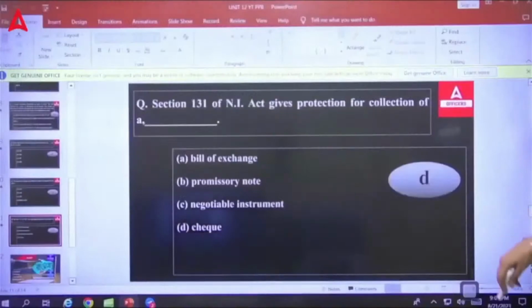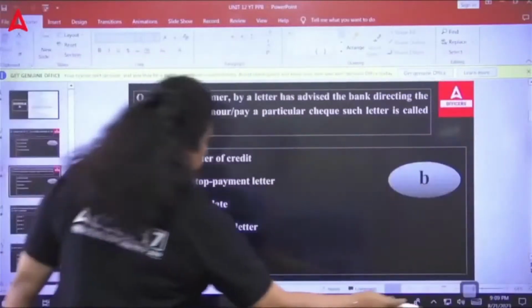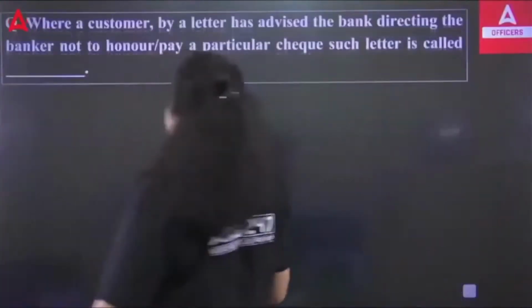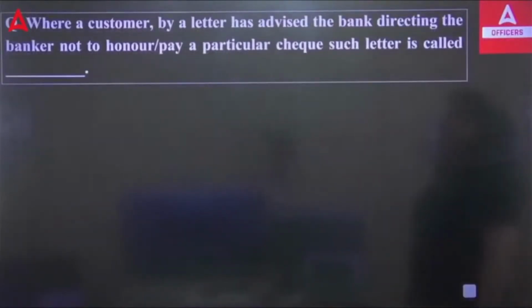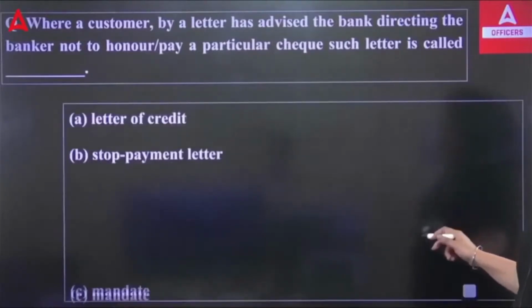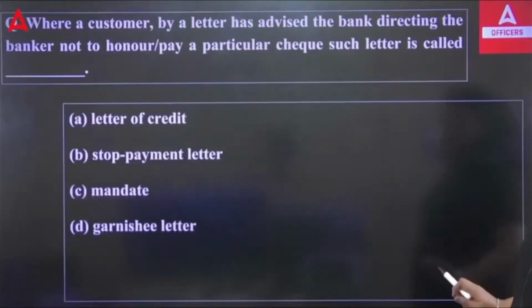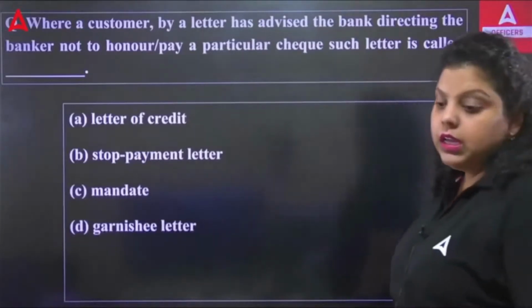Now, let's move forward to the next question, which is talking about where a customer, by a letter, has advised the bank directing the banker not to honor, not to pay, a particular check. Such a letter is called dash. Letter of credit, stop payment letter, mandate, or garnish letter. Which of the following is correct? A, B, C, or D?